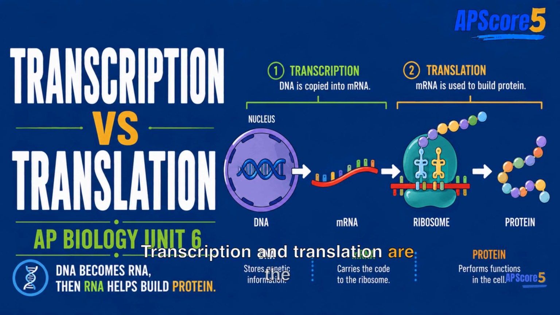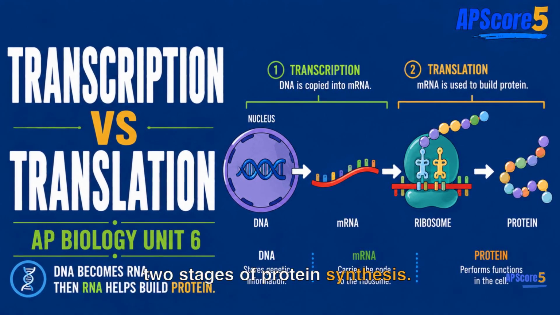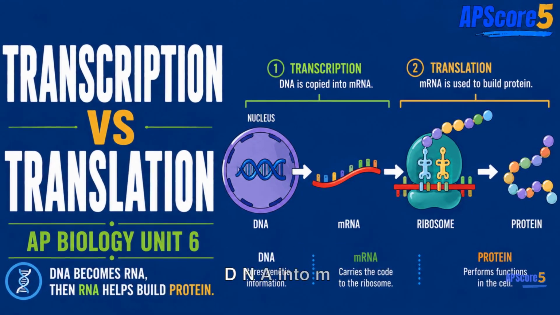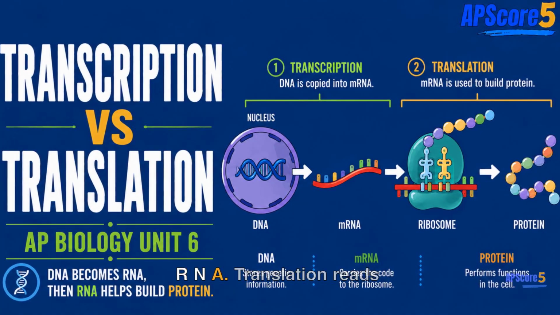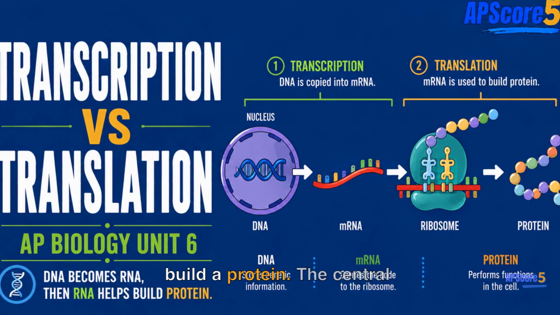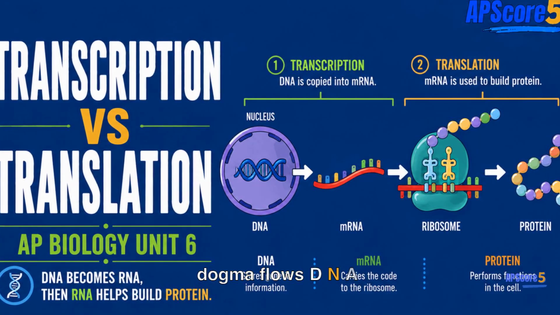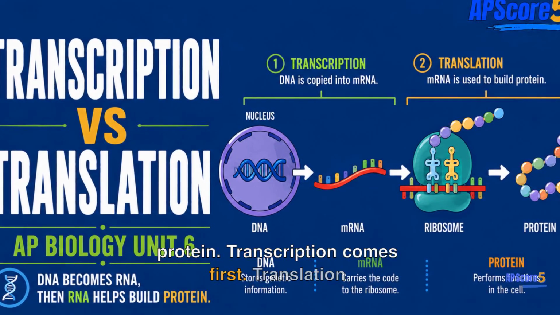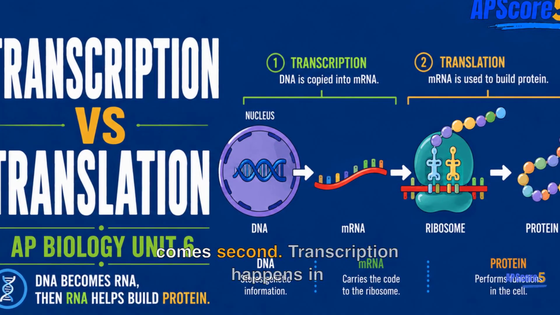Transcription and translation are the two stages of protein synthesis. The simplest framing: transcription copies DNA into mRNA. Translation reads mRNA to build a protein. The central dogma flows DNA to RNA to protein. Transcription comes first. Translation comes second.